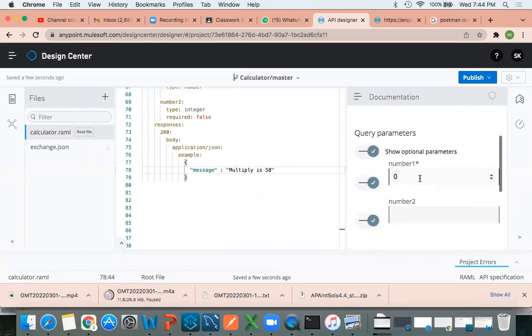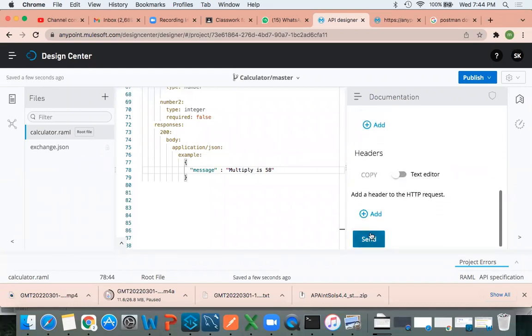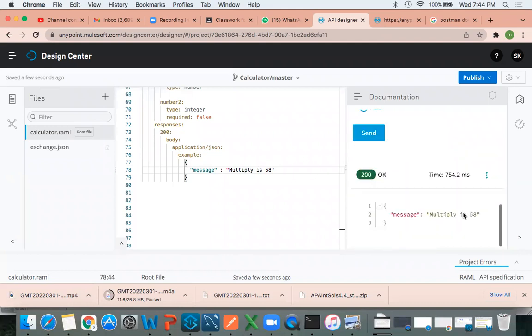Try it. So number 1 is mandatory. I need to provide it. Number 2 is not mandatory. Click on send. I got 200. Okay, 58. Internally, I tested this.